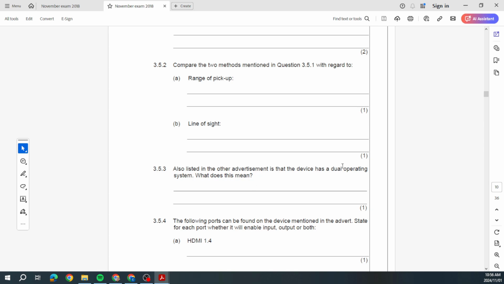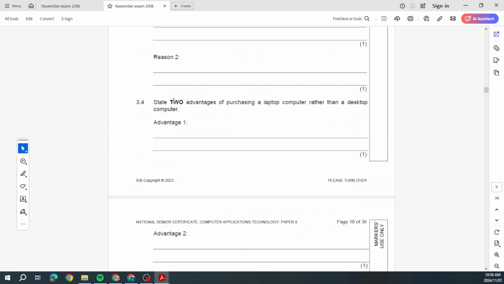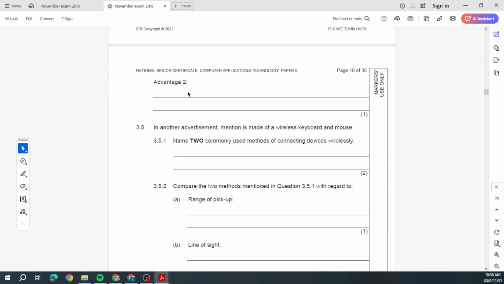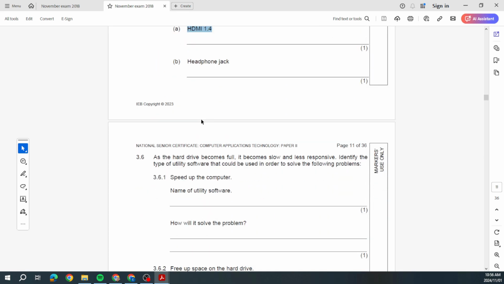Okay, and then they talk about dual operating systems. They ask questions on HDMI. Remember, a dual operating system means that it can handle 2 different operating systems. So let's go up here. I don't think they said anything there. Okay. Let's go down. Headphone jacks.